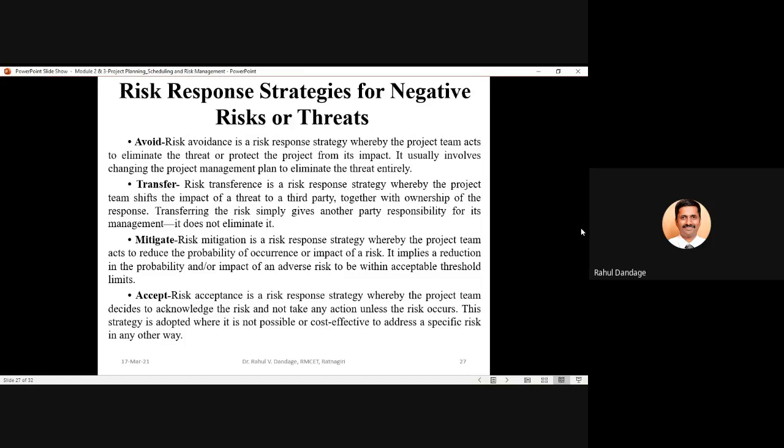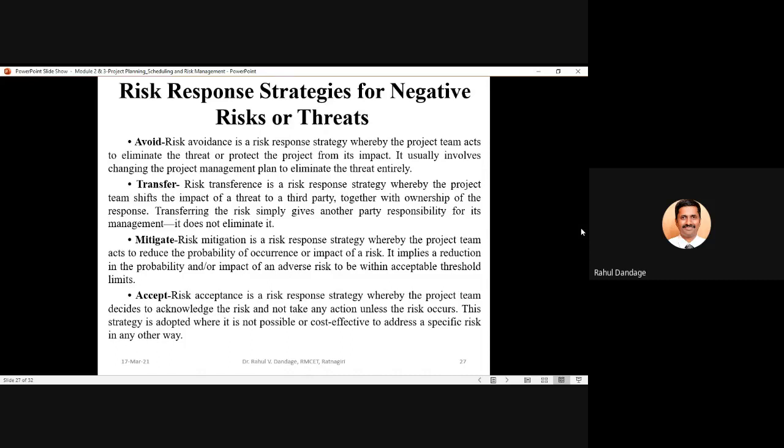So you know that this kind of risk may occur for that particular project, but you appoint a contractor to perform that particular work, and while preparing the contract document, you take care that if that risk occurs, the responsibility to deal with that risk will be transferred to that particular contractor. Transferring the risk simply gives another party responsibility of its management.